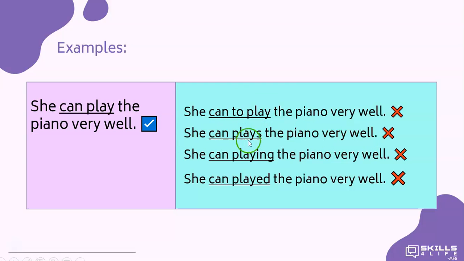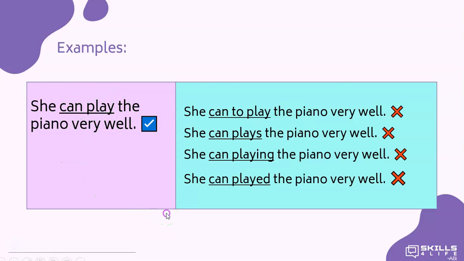In this case, you don't have to add the s to the verb. She can play the piano very well. You don't add the ing ending. And she can play the piano very well. We never add the ed ending at the end of the verb. So again, she can play the piano very well. We use the subject plus the auxiliary verb, in this case can, plus the base form of the verb, play.